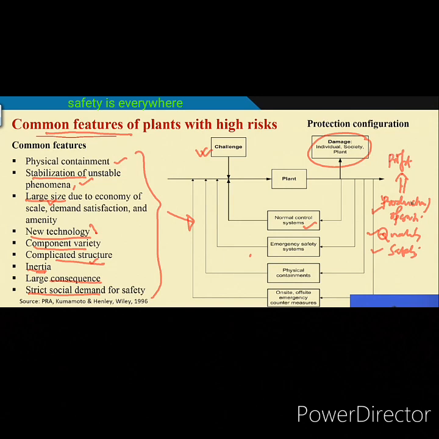But whatever may be, we will start with this production or operation, that is the normal function. The system is designed to perform the normal function in such a manner that the desired production or the intended operations can be carried out. This is the minimum requirement for a plant to produce something, do some work. All those things come under normal control system.